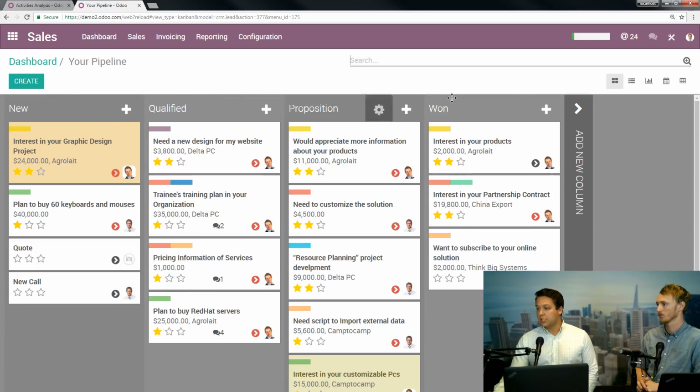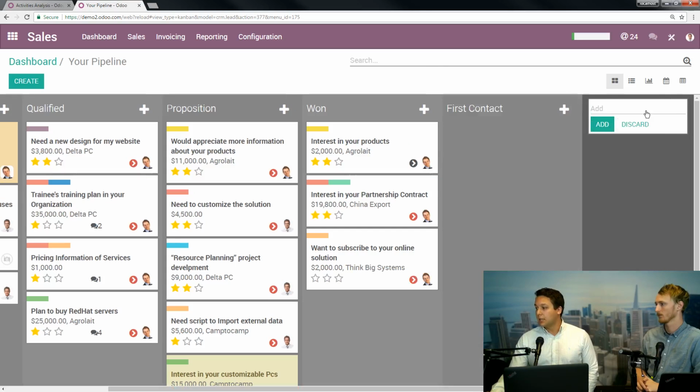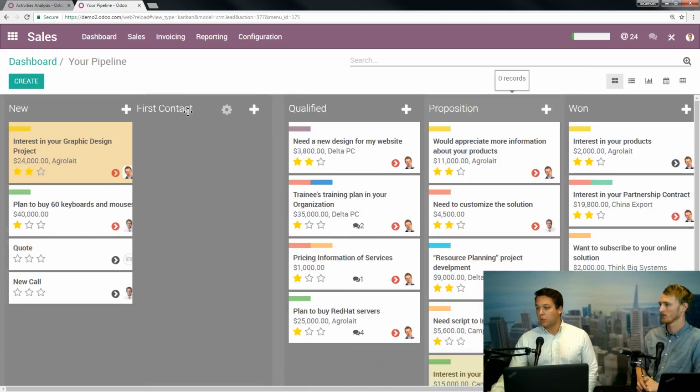You see these different stages. These are just the preset ones, but you can add any stage that you want. I'm sure there's a lot of your own internal lexicon that you call different things. Let's say first contact. So they're not qualified, but at least you've had some kind of contact, but you haven't been able to really have an in-depth conversation with them, and you want to say, all right, I'm going to put that in between new and qualified. And just like that, you can do that.